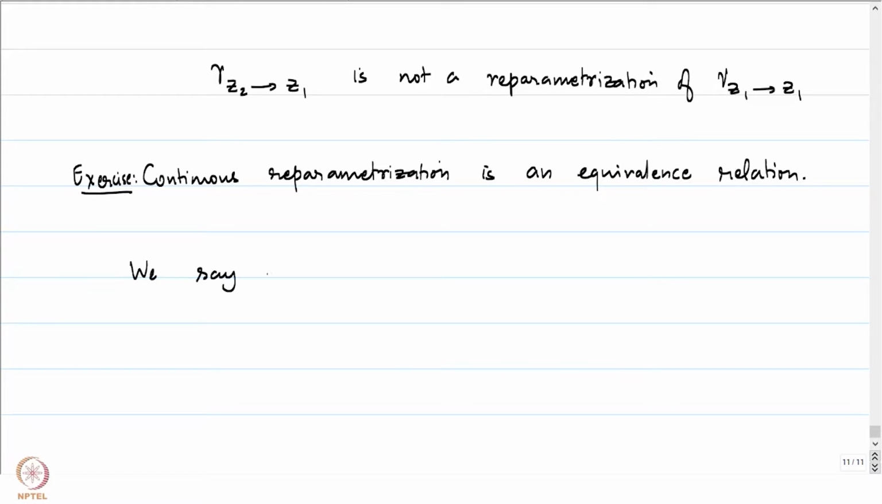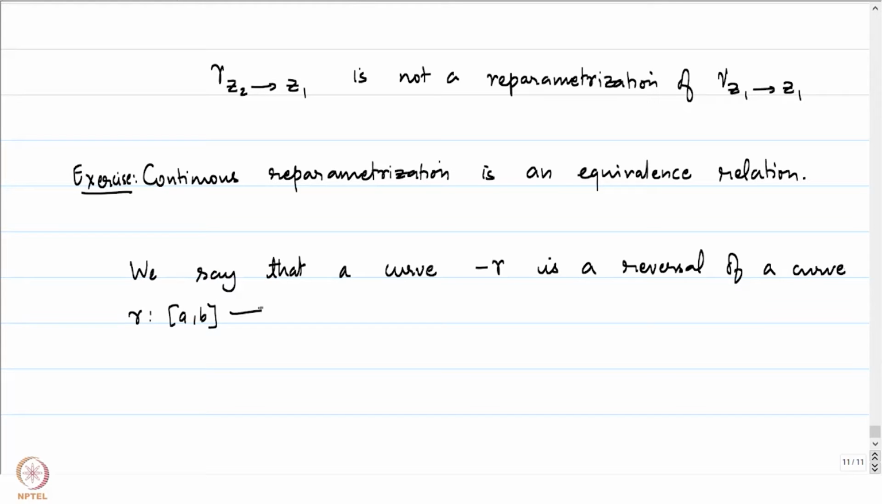We say that a curve minus gamma is a reversal of gamma if, for a curve gamma from A B to C, minus gamma is defined from minus B minus A into C and minus gamma of t is defined to be gamma of minus t.